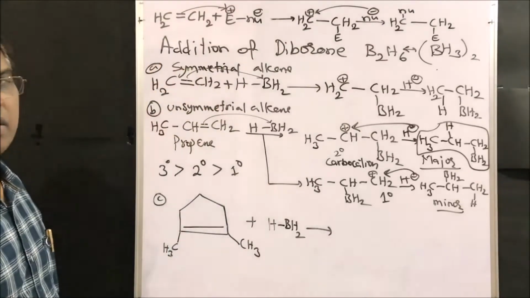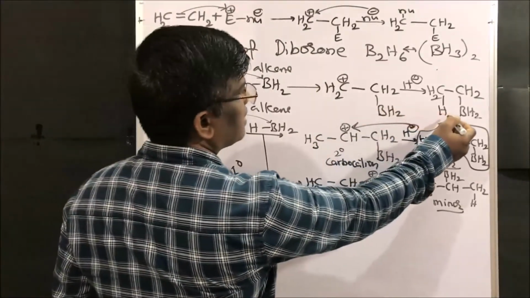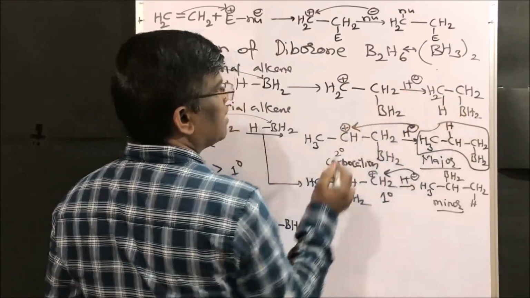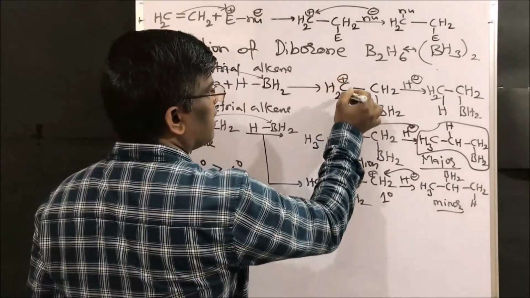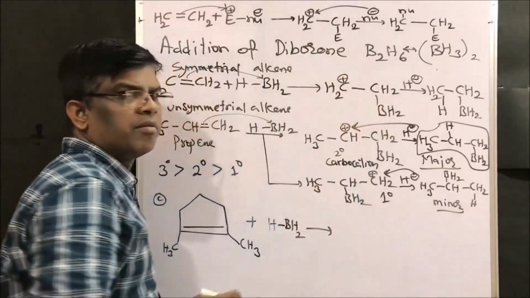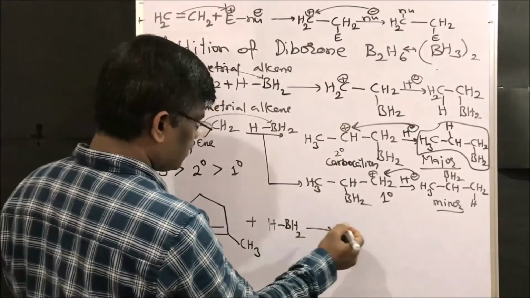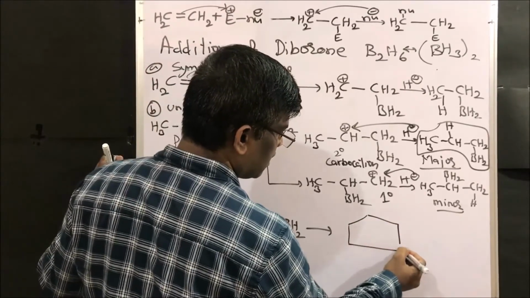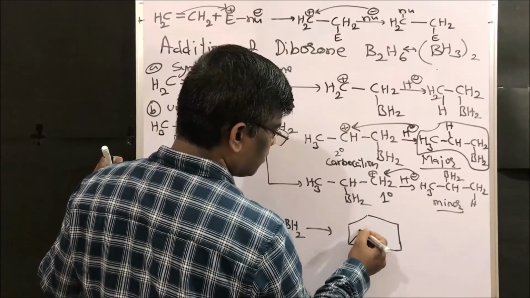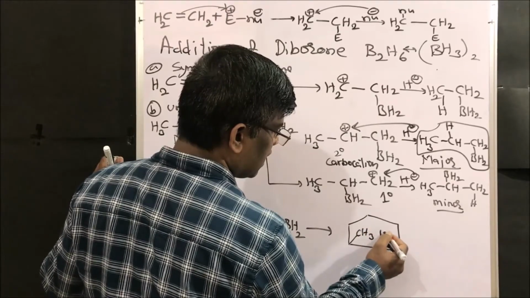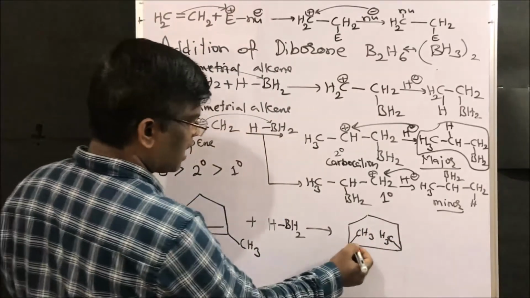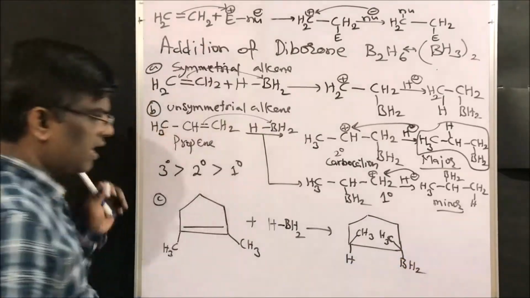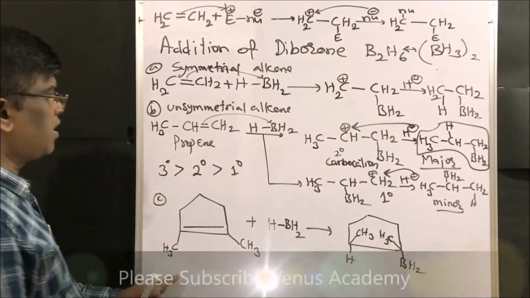This hydrogen is going to form here, right? So it is a cyclic intermediate. Actually it should be a cyclic intermediate, right friends? So it is going to give this syn addition product. I can write methyl here, and on either of the two sides hydrogen, and this is BH2, right friends? So this is one example.